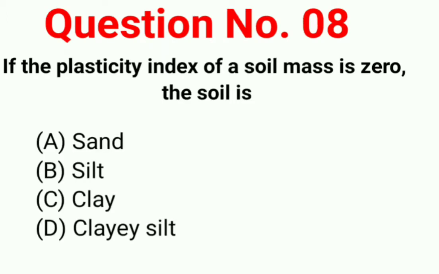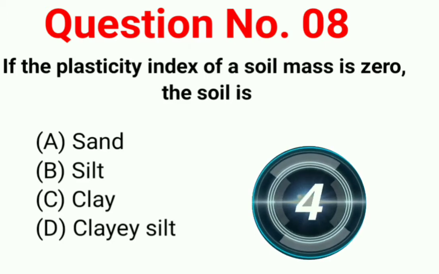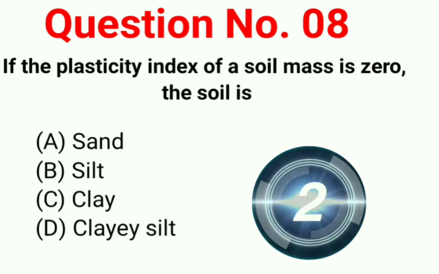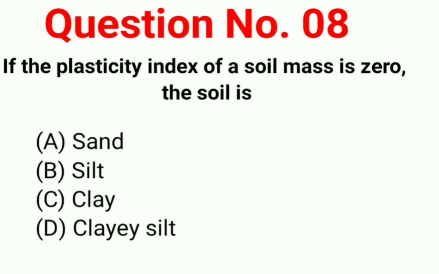Question number 8. If the plasticity index of soil mass is 0, the soil is A sand, B silt, C clay, D clayey silt. Correct answer is option A, sand.